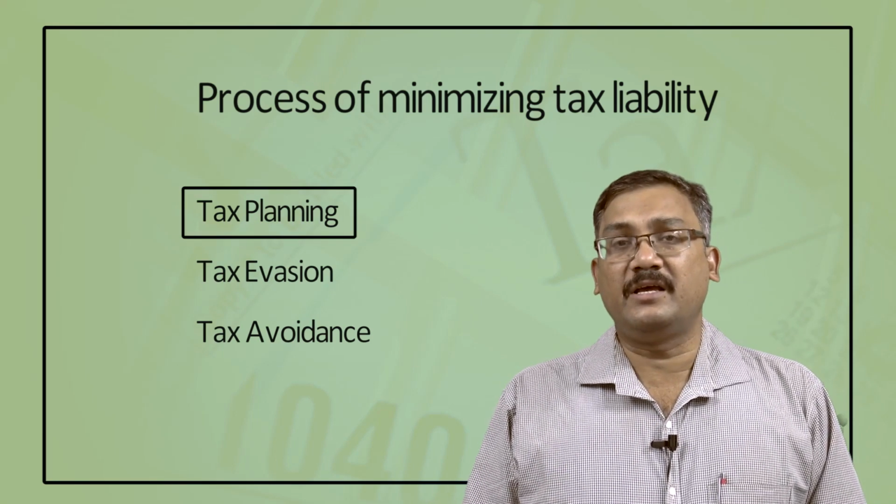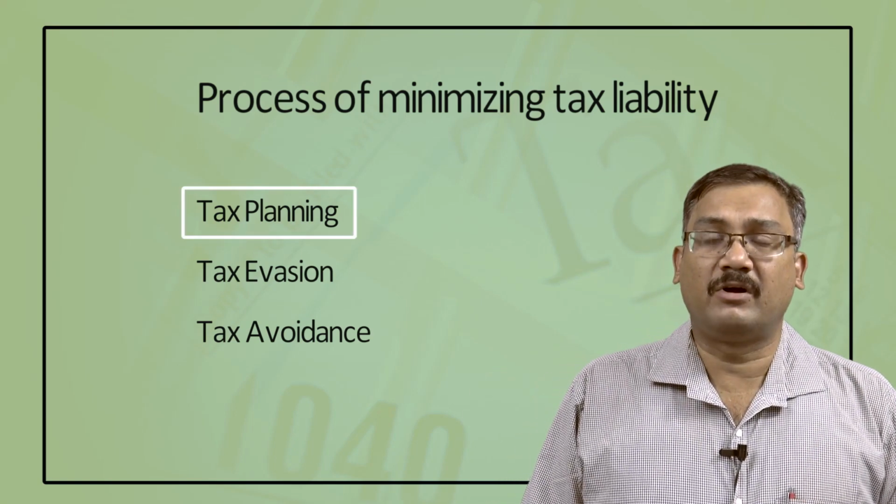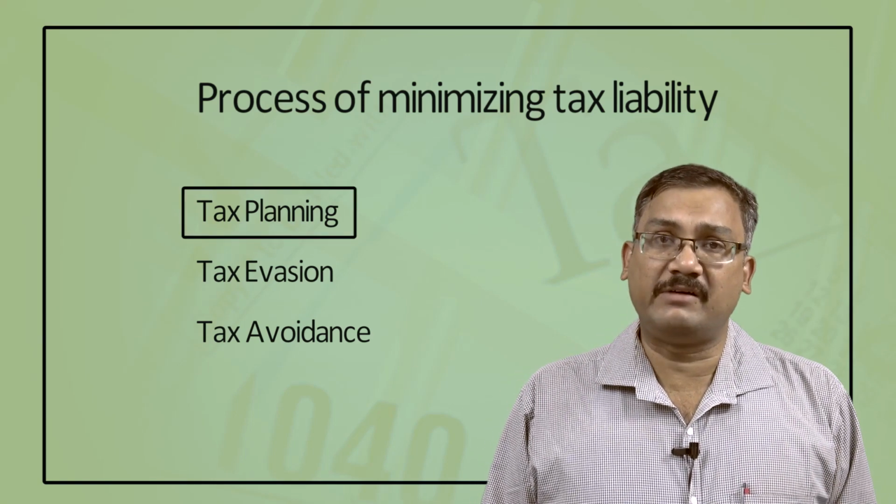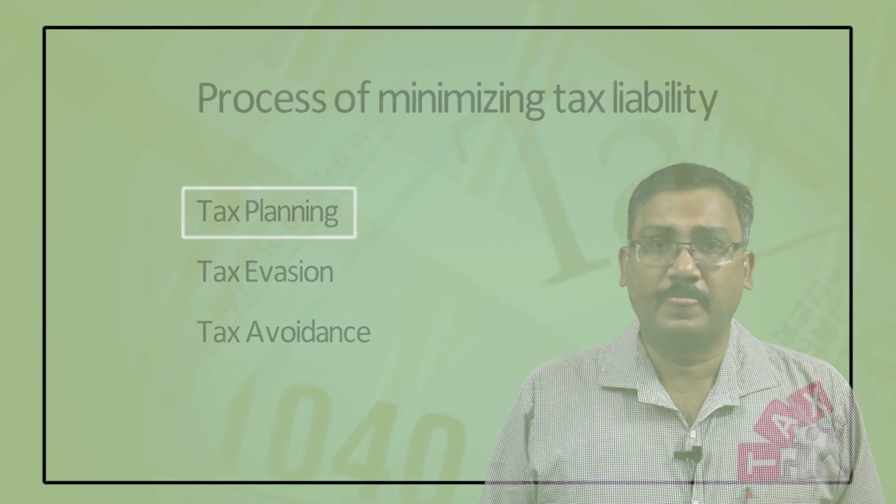Suppose you are taking a taxi from your residence to your university class. You can ride a taxi and direct your taxi driver to take the shortest route. The taxi driver could take you a different way to maximize the fare, but you direct the driver to take the shortest route, so that the charges are minimum. So, what you have done is planning. Planning for what? Planning to minimize your taxi fare. This is the permissible way; this is planning.